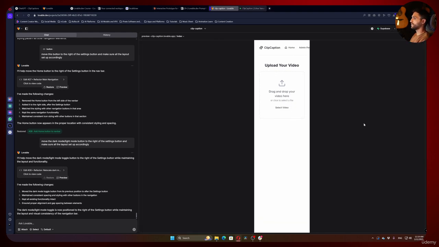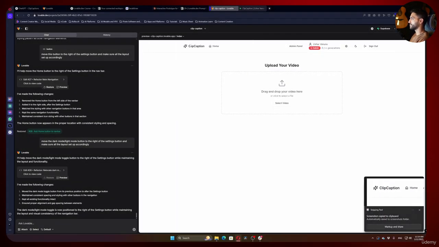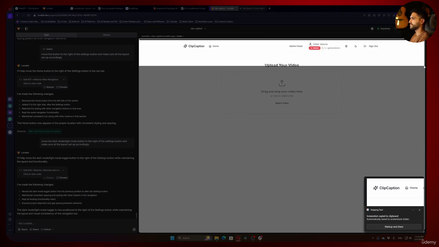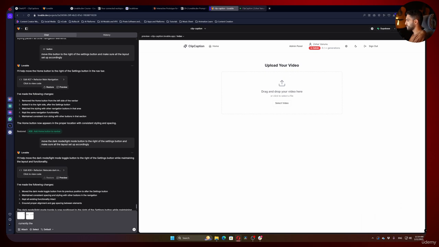So let's take a picture of that layout. And let's take a picture again of the toolbar. And I will send those two pictures and I will tell him: currently, the top toolbar layout not looking good in mobile view.